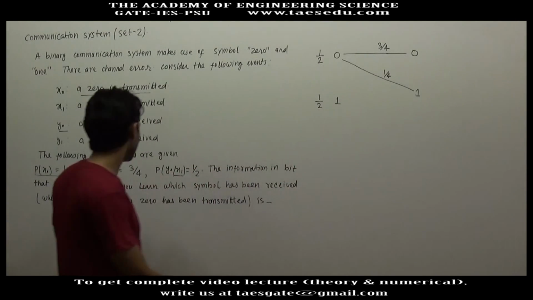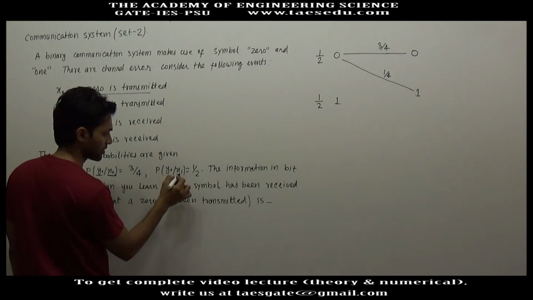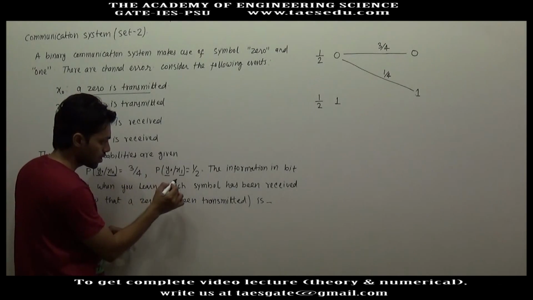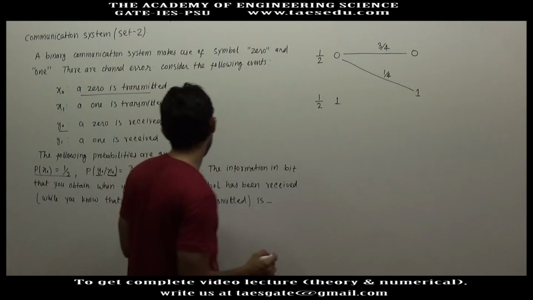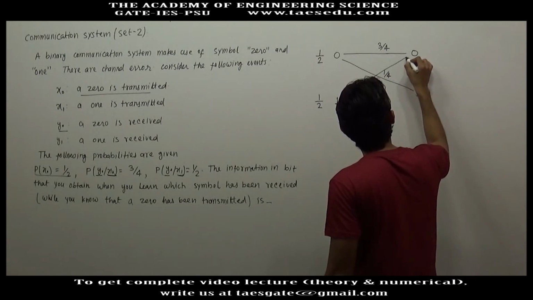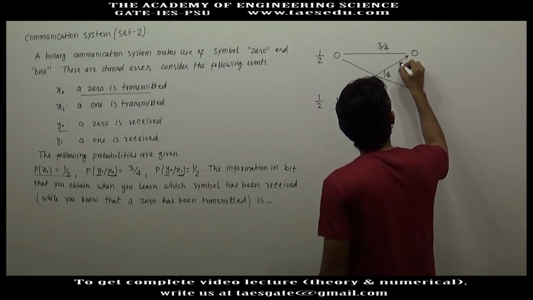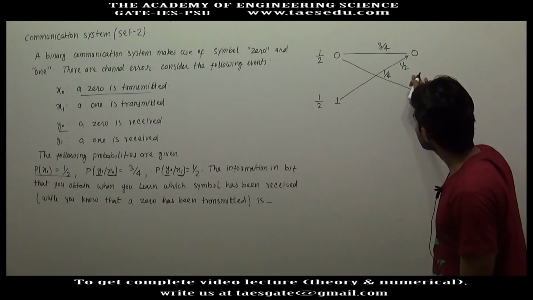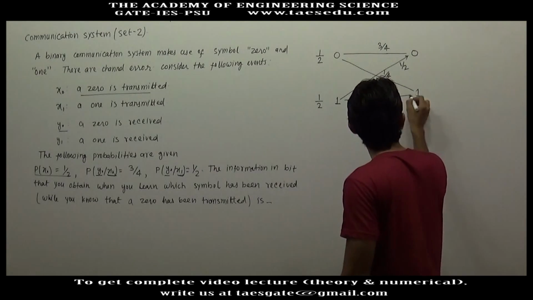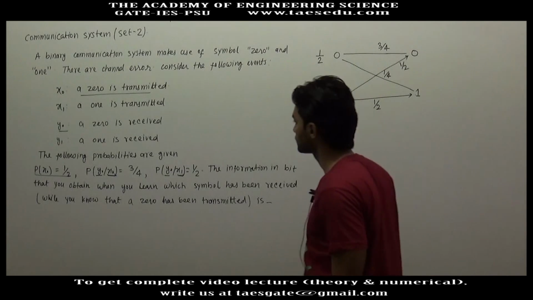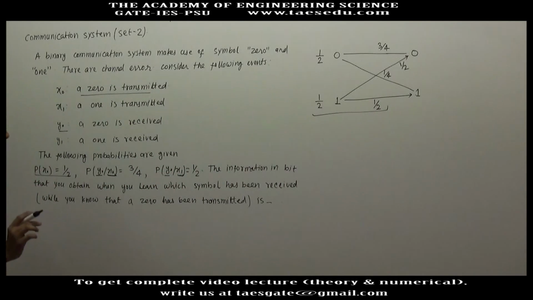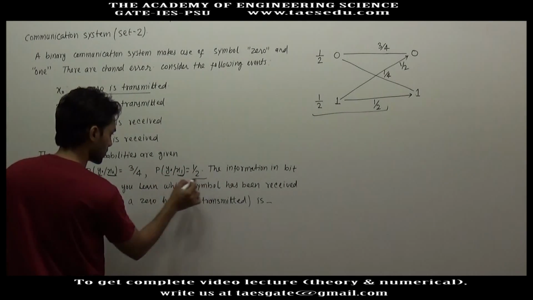Similarly, the next is P y0 by x1. x1 is when a 1 is transmitted. So this is the probability of obtaining 0 when 1 is transmitted. When 1 is transmitted, the probability of obtaining 0 is 1/2. This means the probability of wrong detection of 1 is 1/2. The probability of correct detection will also be 1/2. So this diagram represents this much part of the question.